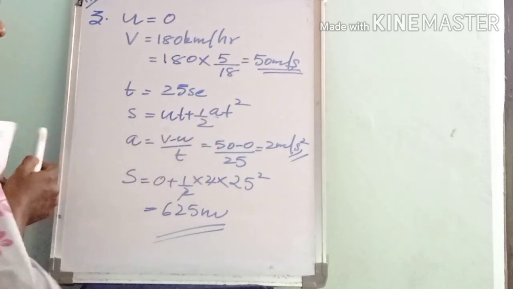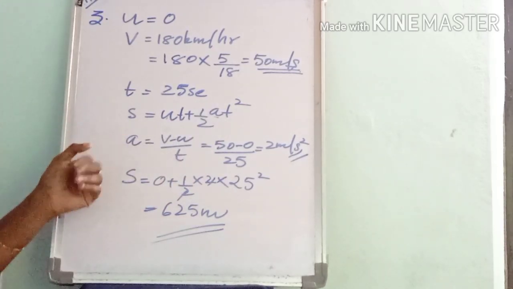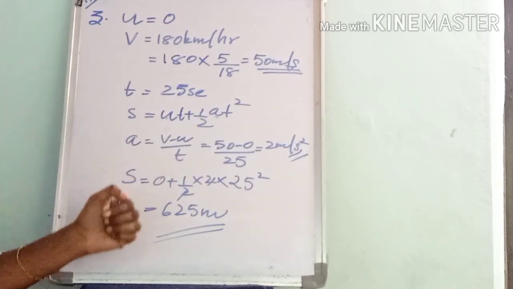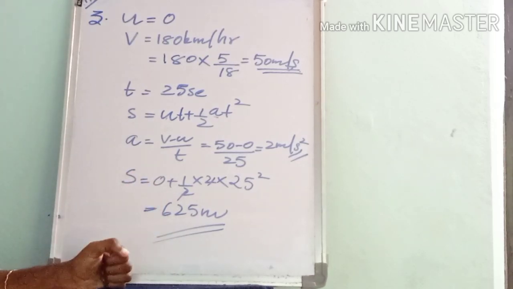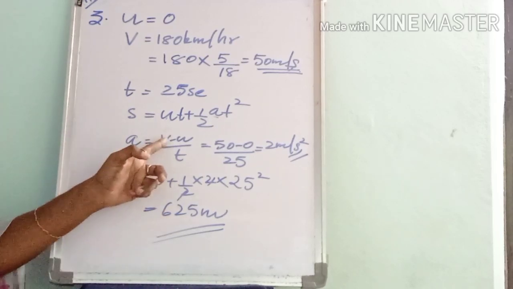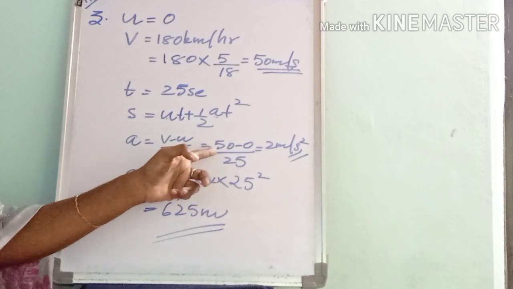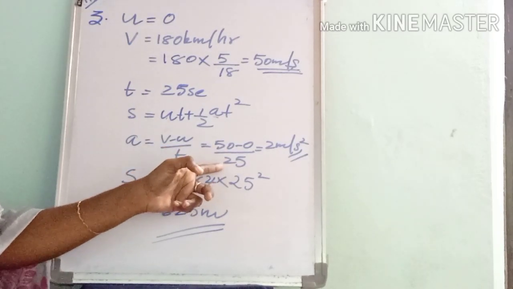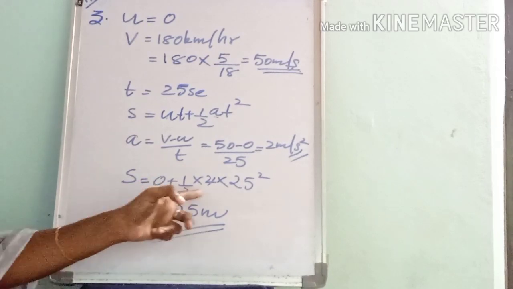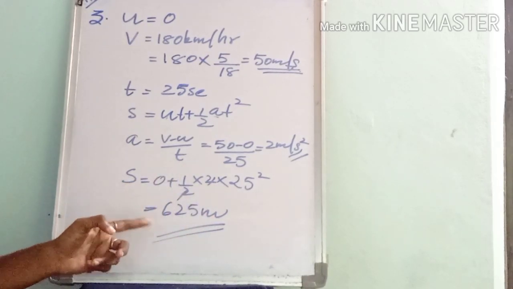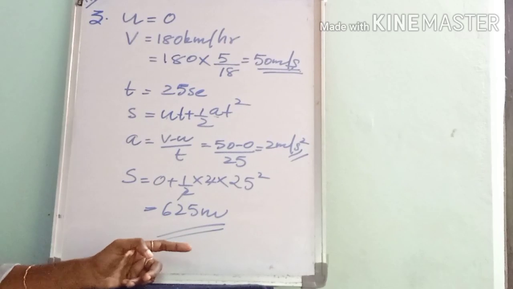But we don't know a, so we have to first calculate acceleration a equal to v minus u by t. Okay, all of you should know the equations very well, then only you can do the problems. Then substitute for v, u and t. 50 minus 0 by 25, that is equal to 2 meter per second square, and substituting this value, the distance travelled is given as 625 meter.